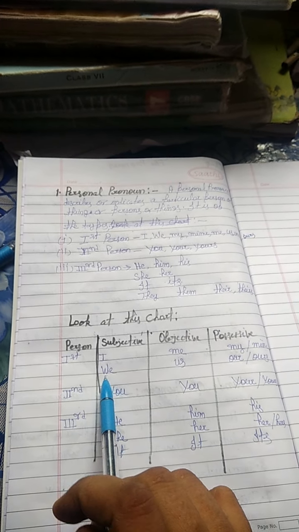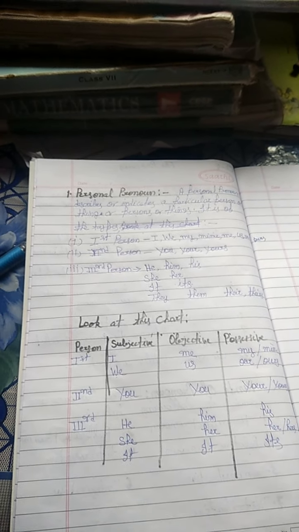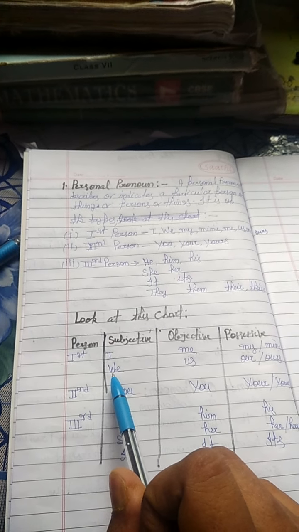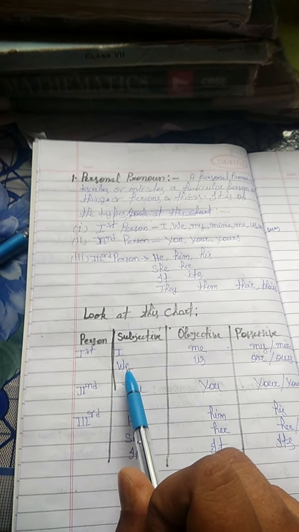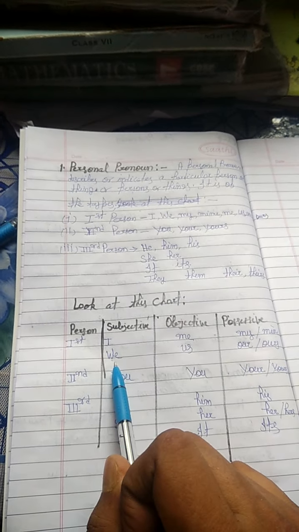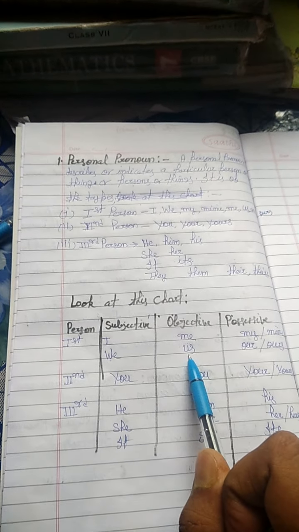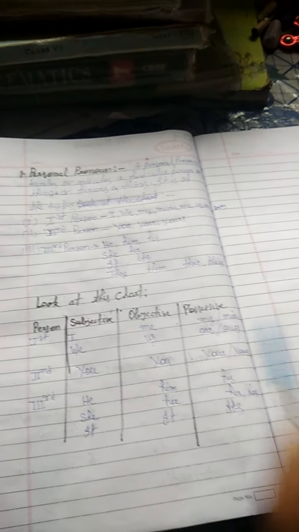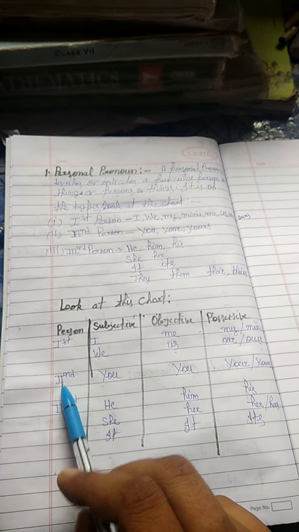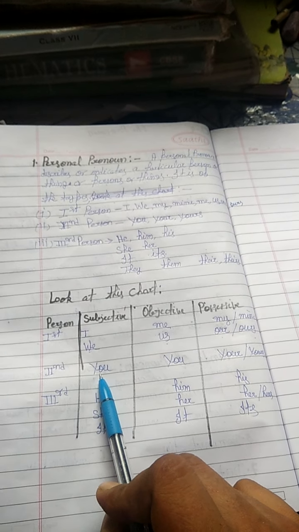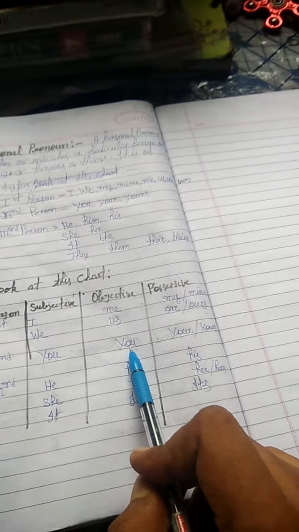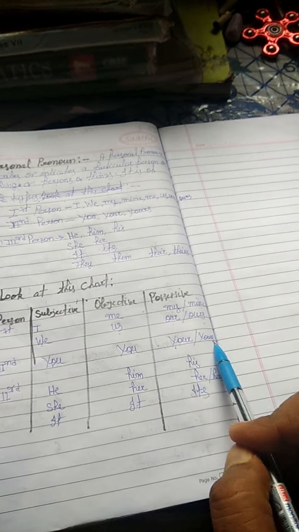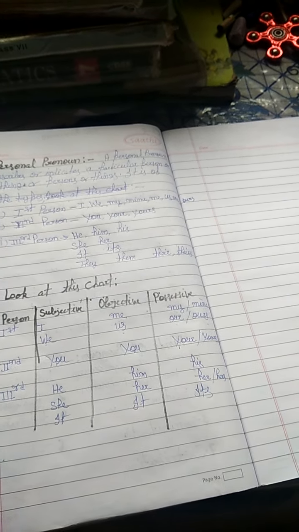And when more than one person says something, we use the plural of first person, we, and its objective form is us, and possessive forms are our and ours. Second person subjective form is you, and objective form is also you, and its possessive forms are your and yours.